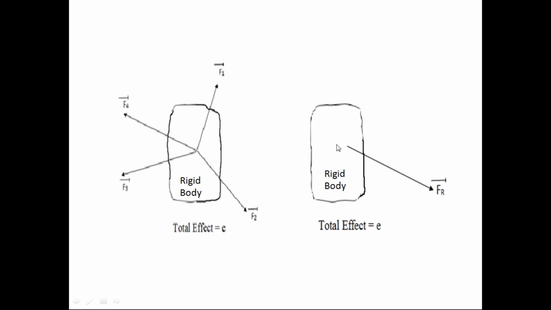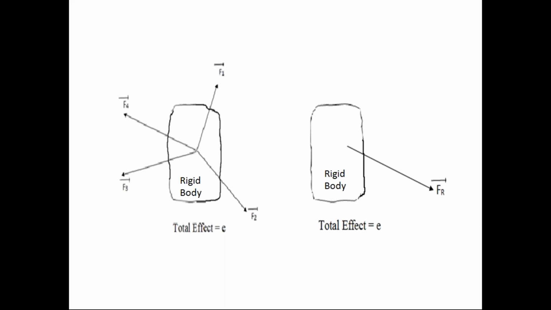So check these two diagrams, everyone. In the first diagram, the body is subjected to a force system. The force system has some effect on the body. Because of that effect, there is a change in the condition of the body, either the rest condition or the uniform motion.